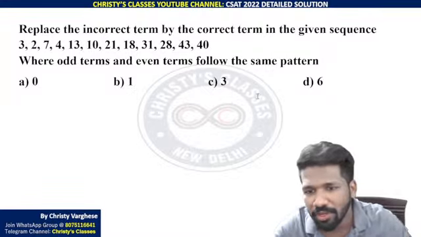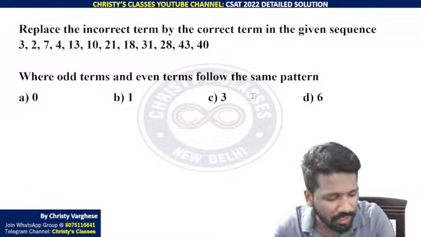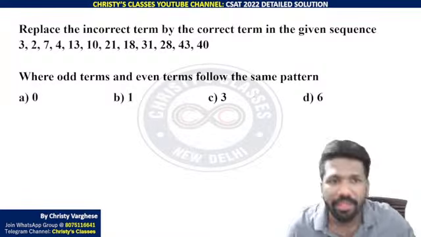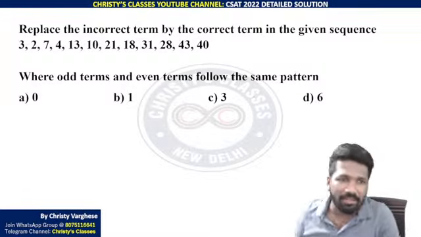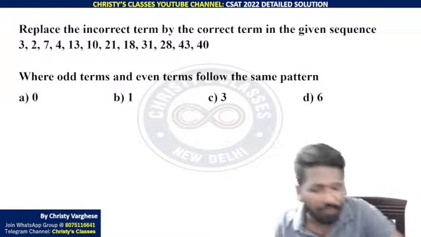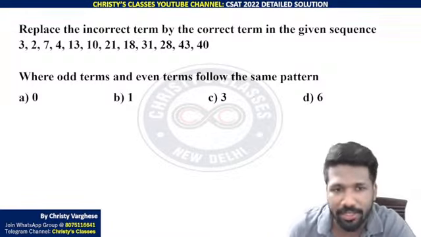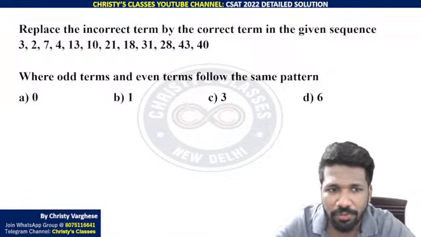Series is not a difficult topic, but the way they have asked the question, instead of asking next term or wrong term, they are asking to replace the incorrect term. So the options are not giving you which is the incorrect term. Option is giving you the corrected version of that incorrect term. Question gives you one clue, odd terms and even terms.